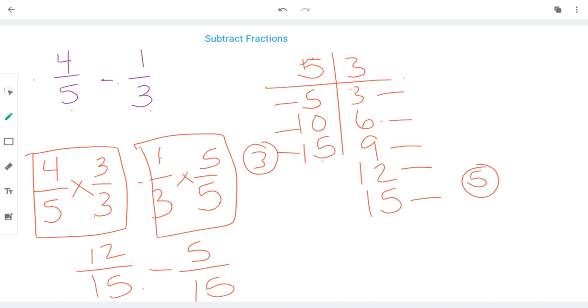Wonderful, they have the same last name, 12/15 and 5/15. 12 minus 5 is 7. And the denominator always stays the same after that, 15ths. The answer is 7/15. So it is a really, really similar strategy, except this time we're subtracting.